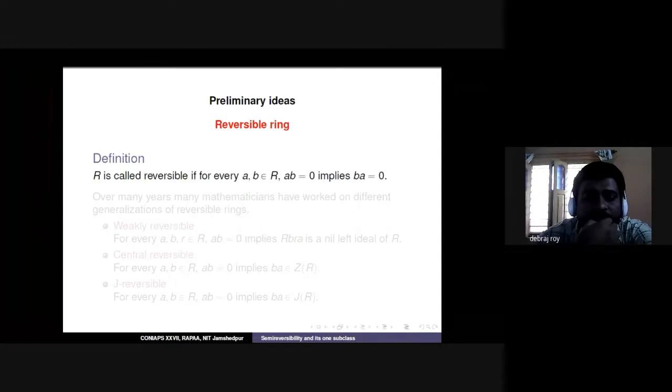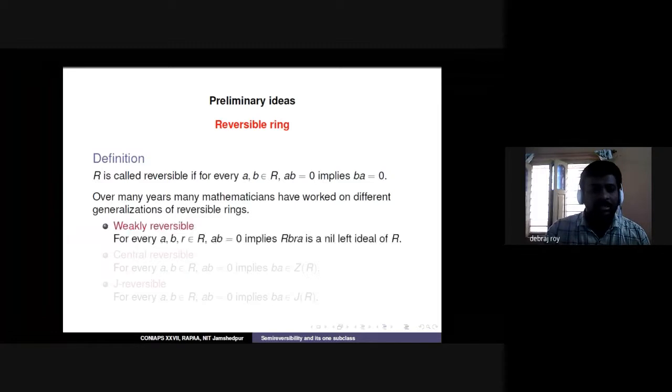a ring is called reversible, as we know the definition, if we take any two elements satisfying ab = 0, this will imply ba = 0. Basically, a reversible ring is generally considered a generalization of the commutative property. It means that a reversible ring satisfies some important properties of commutative rings, but a reversible ring need not be a commutative ring.